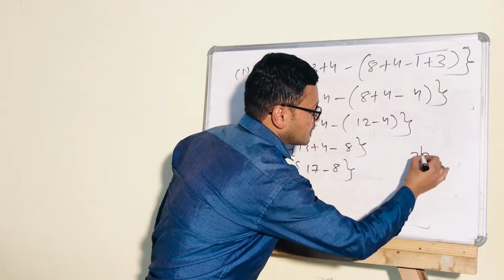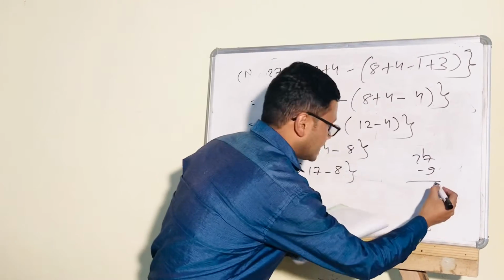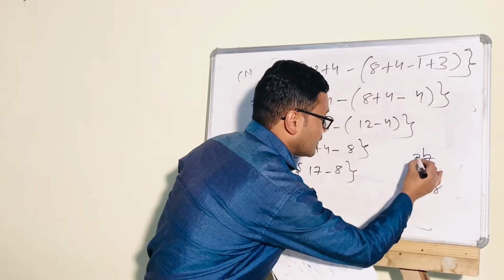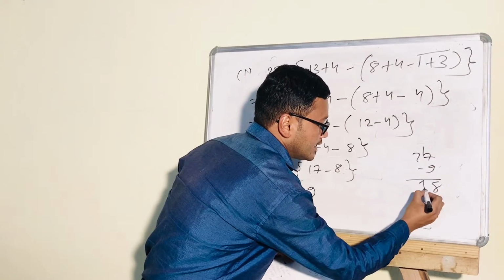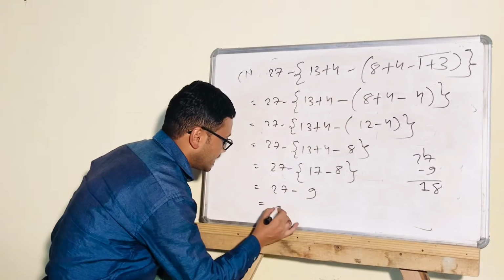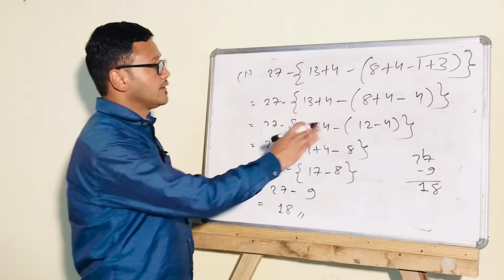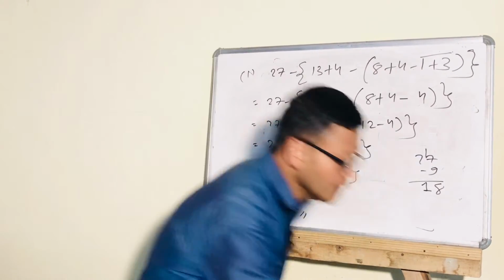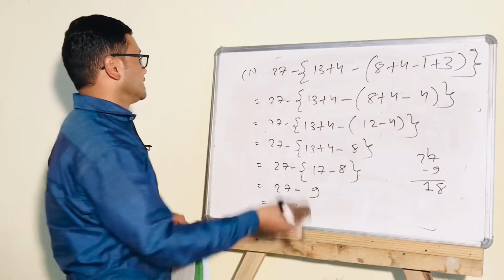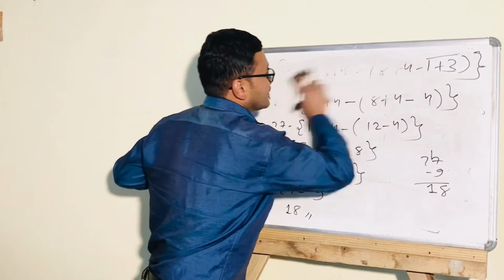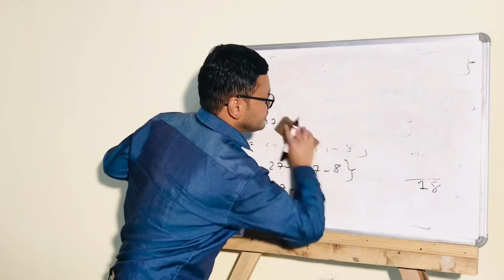Okay, we have to borrow. This will be 8 and 1 is remaining there, 18. Now 18 is the answer. Okay, it's very much simple. Just follow the rule of removing the bracket. Now number 2, I'll do number 2.